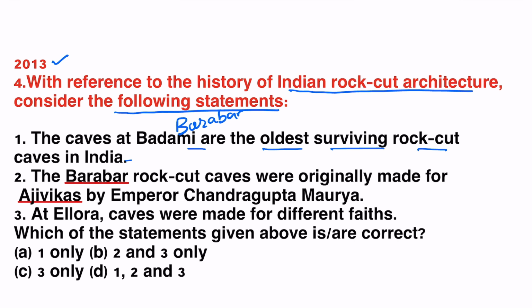When you solve a question on a certain topic, read all the options and facts related to it. Even the wrong options are used in the next question. The Barabar rock cut caves were originally made for Ajivikas. This part is correct, but it was made by Ashoka and not Chandragupta Maurya. At Ellora, caves are made for different faiths. This is correct. Built for Hindus, Jains and Buddhists. Answer will be 3 only.